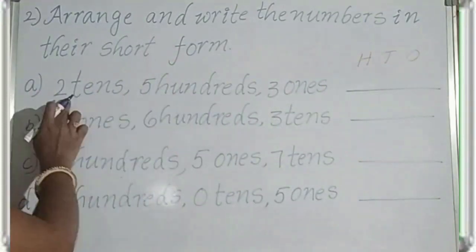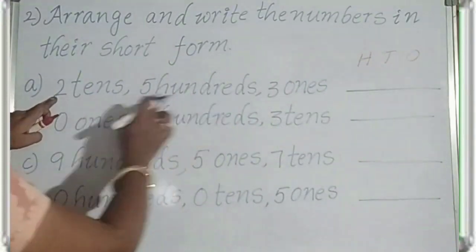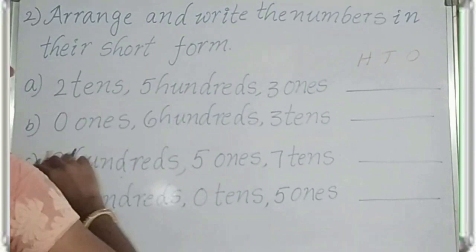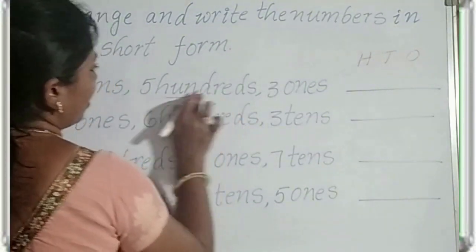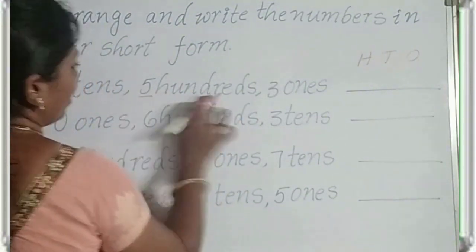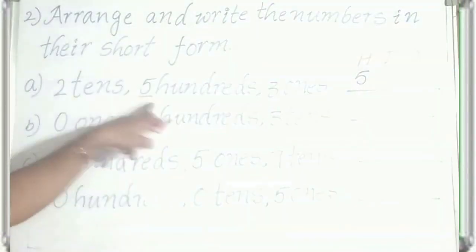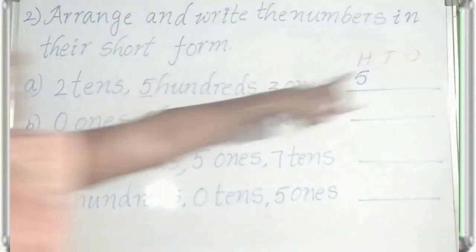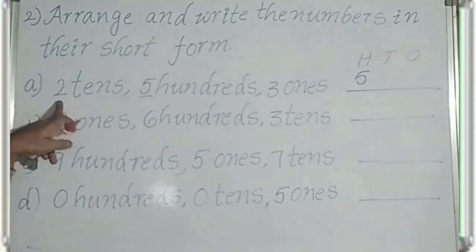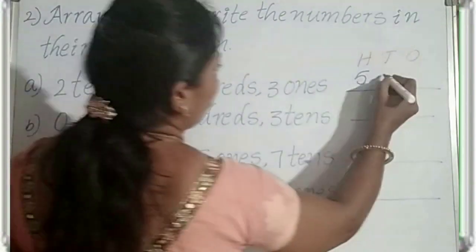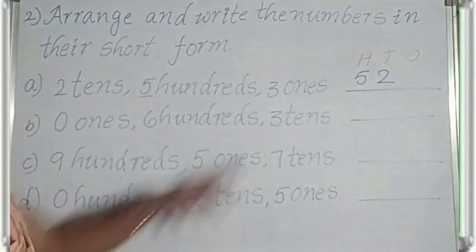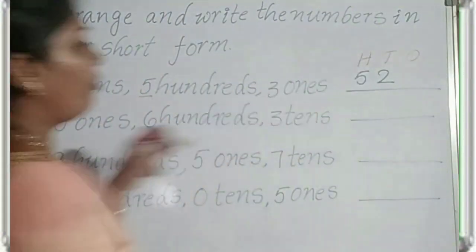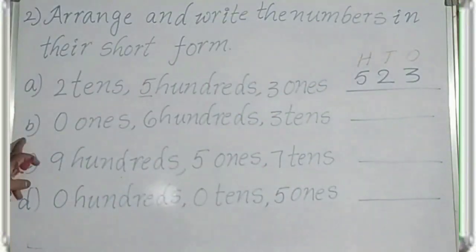How many hundreds here? 5 hundreds. So write the digit in the hundreds place. Next, the tens place. How many tens? 2 tens. Next, how many ones? 3 ones.